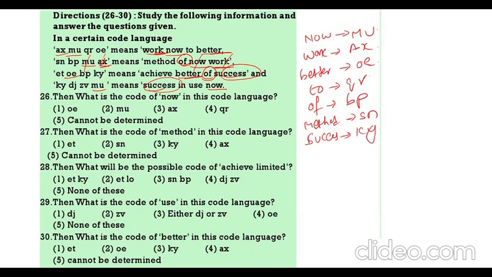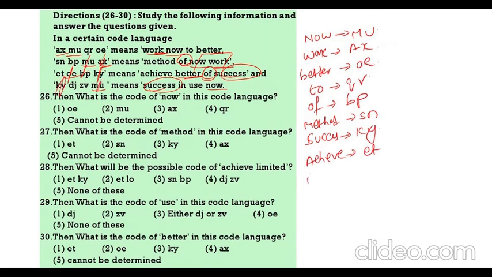Better means OE. Success means KY. Then better means BP. Then achieve means ET. Achieve means ET. Then the last one, success in use now. Success already KY. Now already MU.